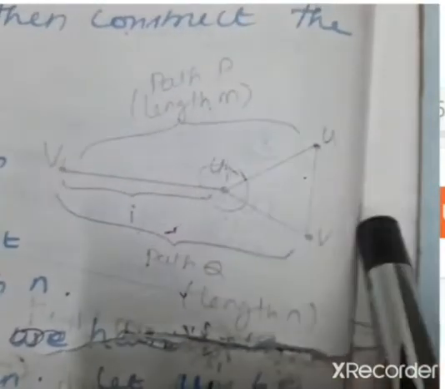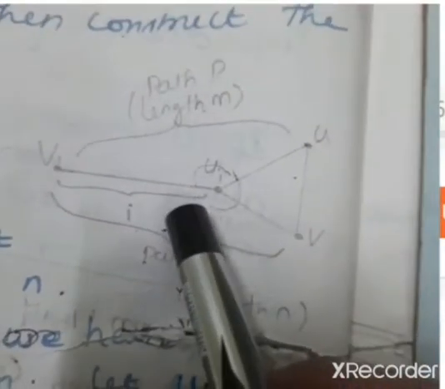How does it form a cycle? U1 is a common point in my different paths P and Q. So U1 to U, U to V, and V to U1 will definitely form a cycle.